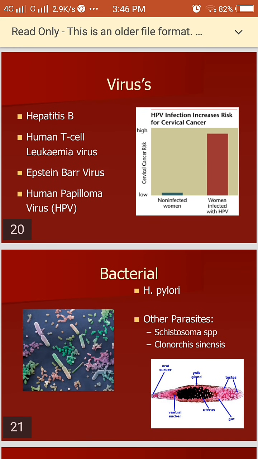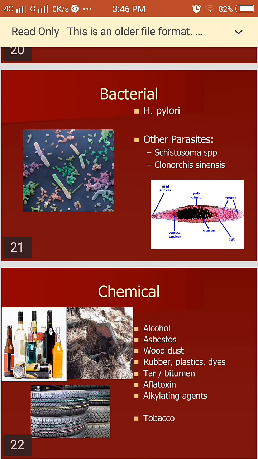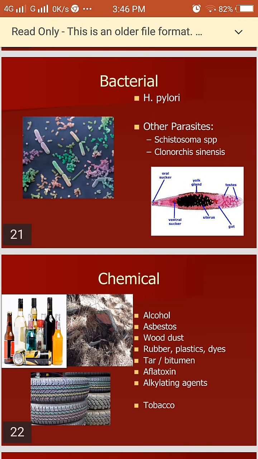Viruses are also important causing agents of cancers. Examples are hepatitis B, human T-cell leukemia virus, Epstein-Barr virus and human papilloma virus. These are the important viruses or causing agents of cancers. Some bacteria are also causing agents of cancer, such as H. pylori, and other parasites like